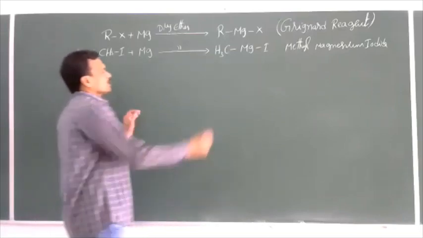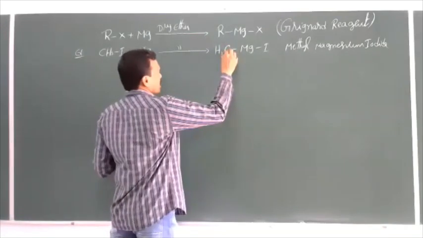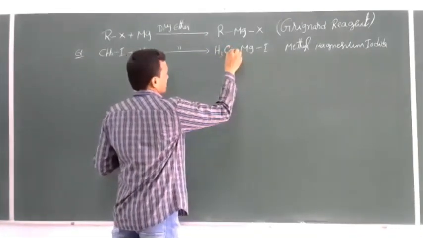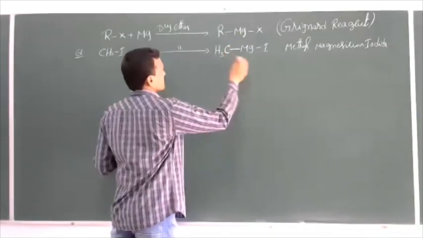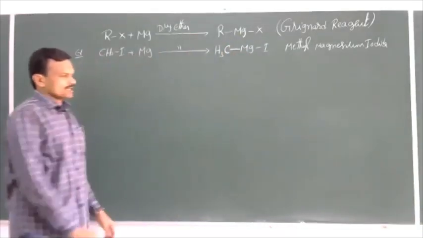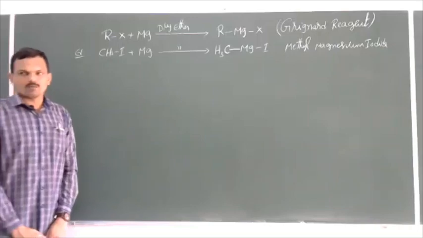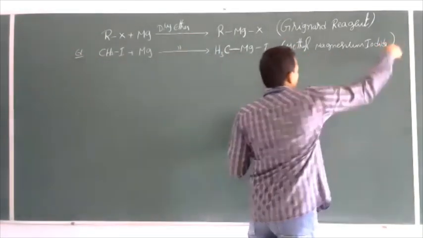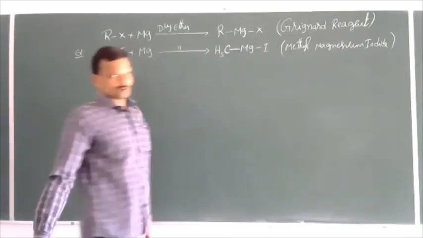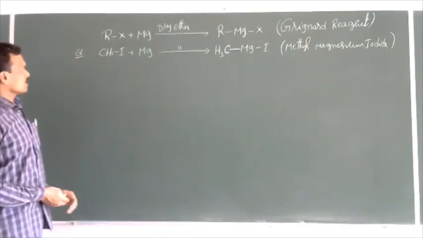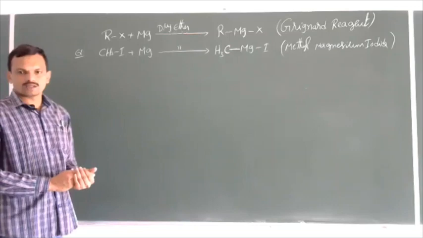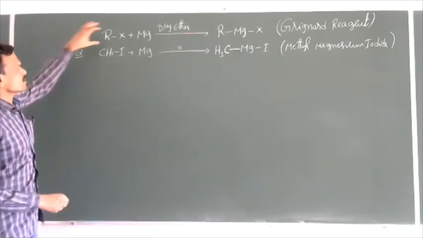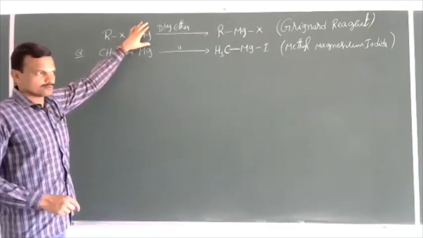So here there exists a bond between the carbon atom of the alkyl group and magnesium. So like this, the compounds containing a bond between carbon atom and metal atom are called organometallic compounds. So Grignard reagent is an example for organometallic compounds. So this is the reaction of haloalkanes with magnesium.